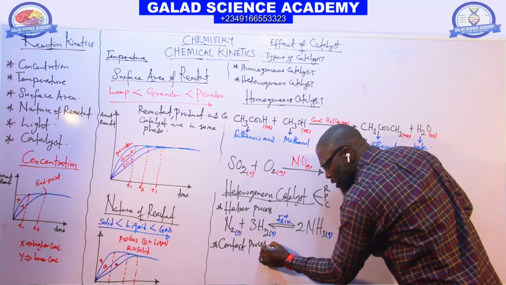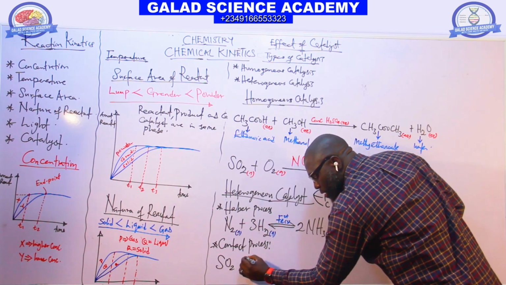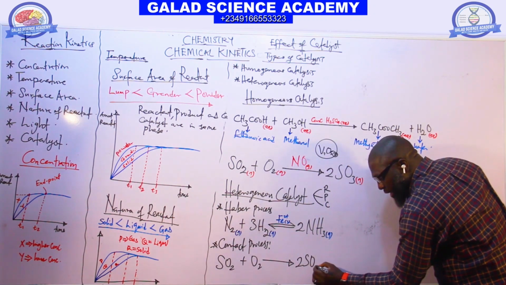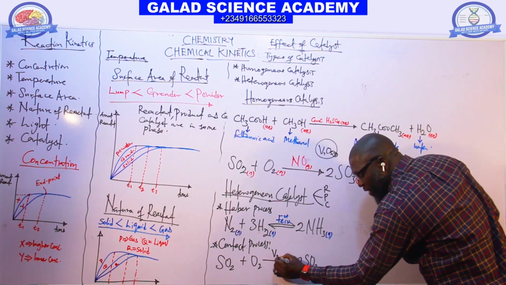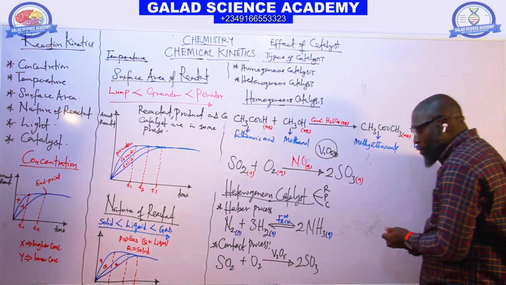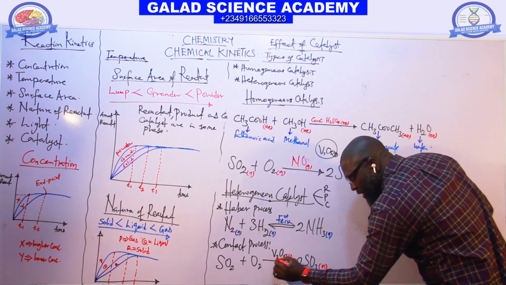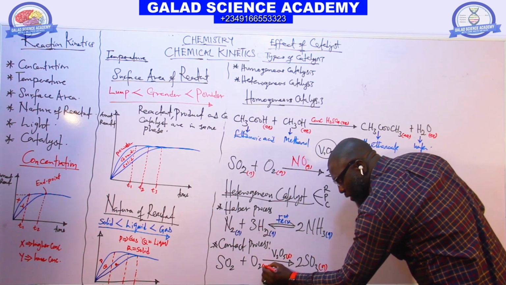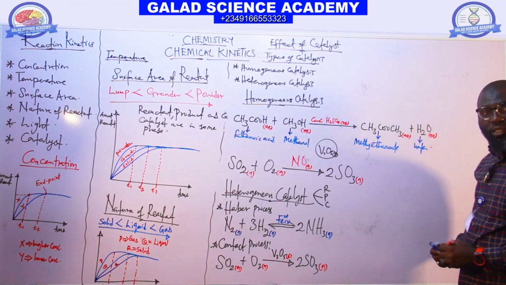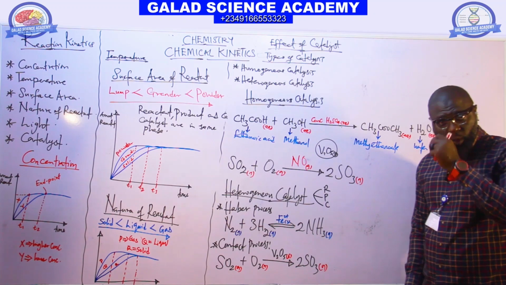Or if I use the contact process again, the process of SO2 plus O2 giving 2SO3, now using vanadium(V) oxide here as catalyst. The state of matter for the reactants is gas, here we have solid, and here we have gas. So this one is heterogeneous.